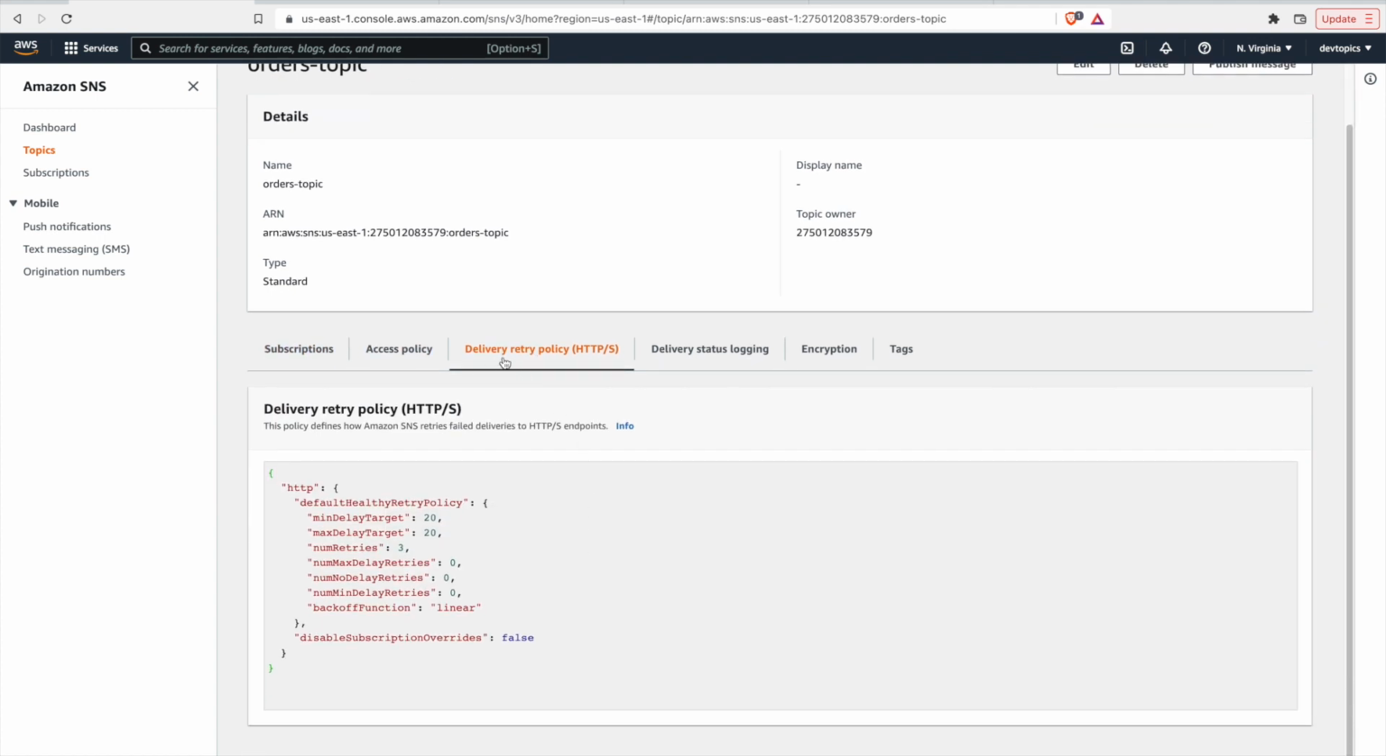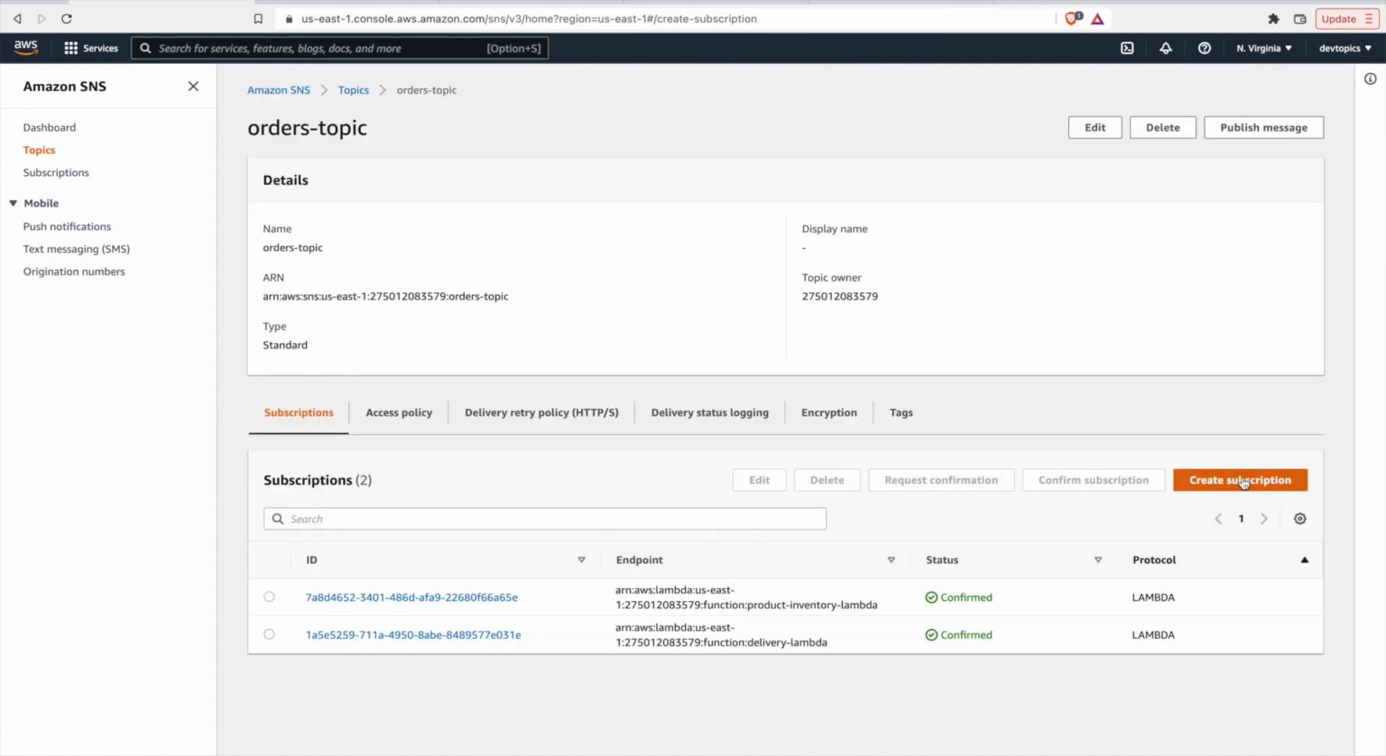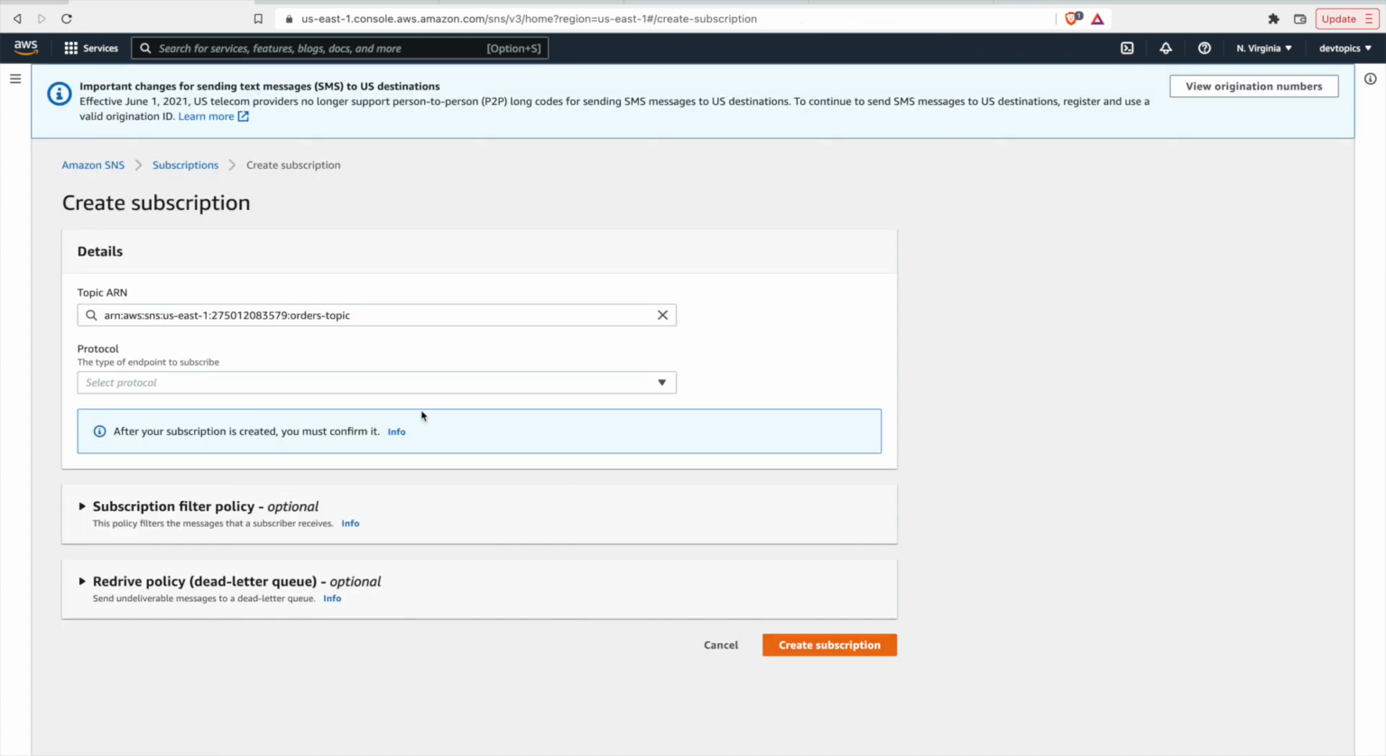And right here you see the delivery retry policy for HTTP/S. So this is the retry policy. When it tries to publish these messages to consumers, you can specify how many times you want to retry, the delay between when we receive the message and when we publish it, all of that, and backoff functions, so you don't spam your third-party service. So it'll retry, it'll back off, it'll retry, and then back off again. And to do that, you can create a subscription.